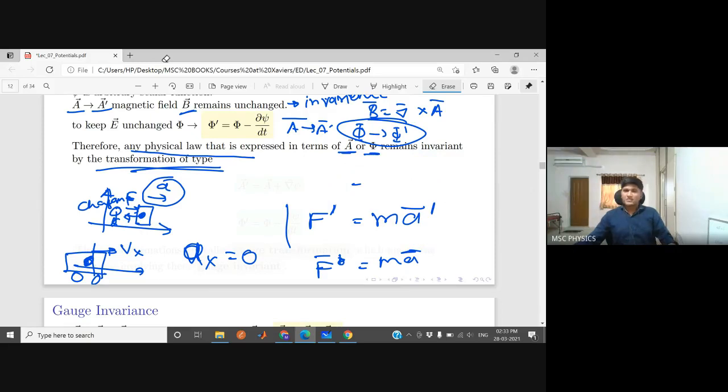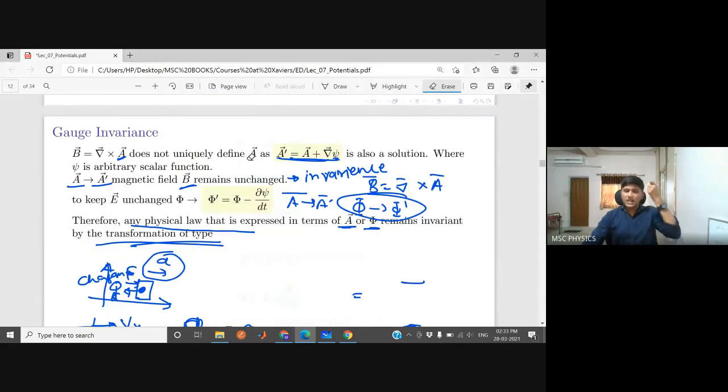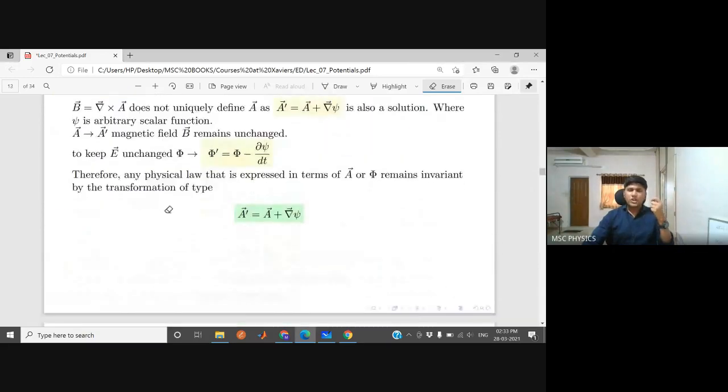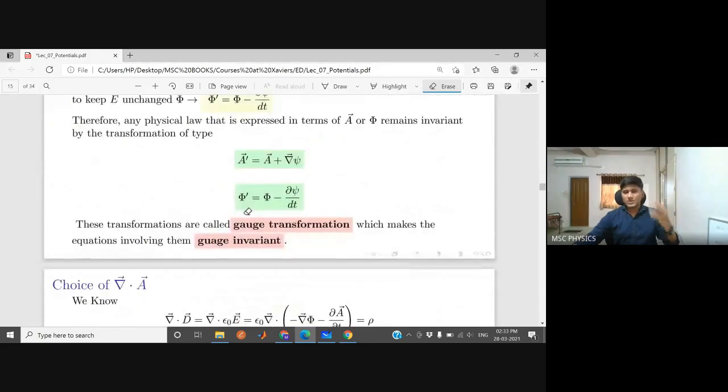So in Maxwell's equations, whenever you are writing E and B, if in place of E and B you want to write A and phi, then the physical law is invariant. Meaning those physical laws, the Maxwell's equations, will remain invariant even if you transform A to A prime and phi to phi prime. And this transformation is known as Gauge transformation, which makes the equations involving them Gauge invariant.